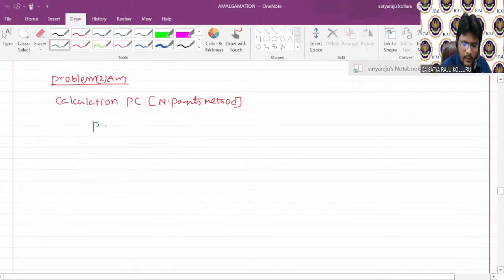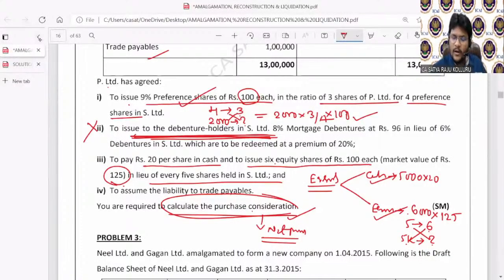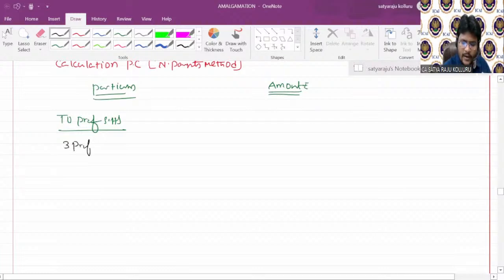Particulars, amount rupees. You can start with amount payable to preference shareholders. That is, to preference shareholders, how much you are paying. In the ratio of 3 shares of P Limited for every 4 preference shares in S Limited, right? That is simply 3 preference shares issued for every 4 preference shares in selling company.